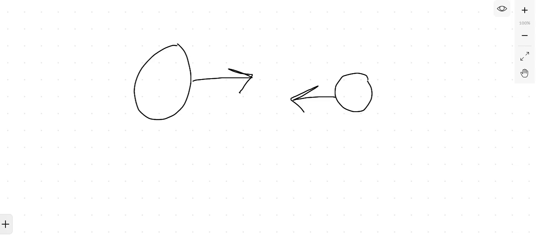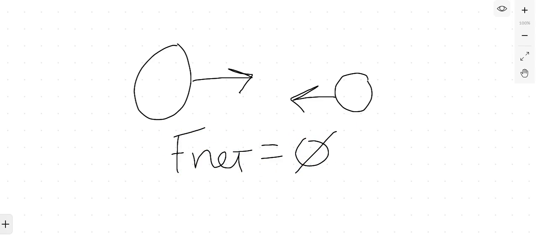And while that has to do with force, that mostly has to do with something called momentum, which is in the next chapter and not in this chapter. So even though in this situation there's a collision, when they collide, if their forces are equal and opposite, that results in a net force of 0. And that net force of 0 means that the system is either at rest or moving with a constant velocity.